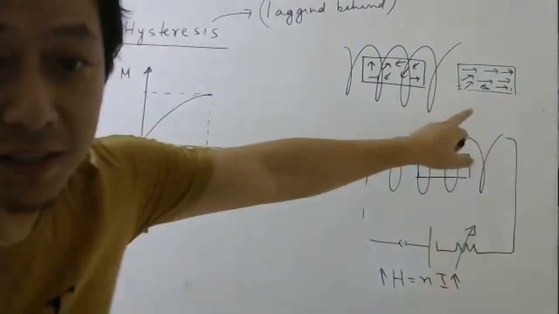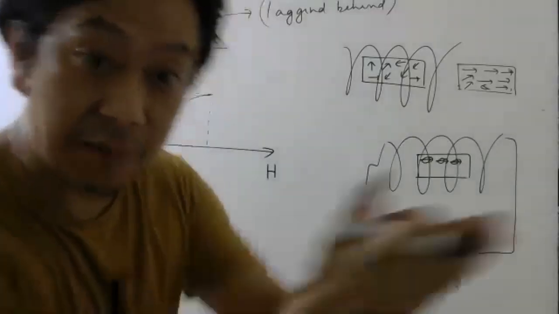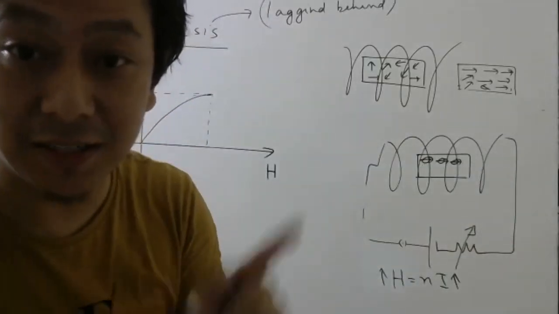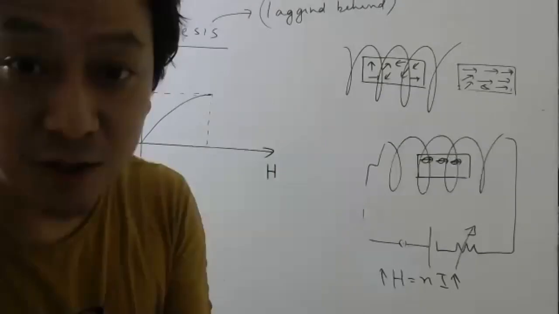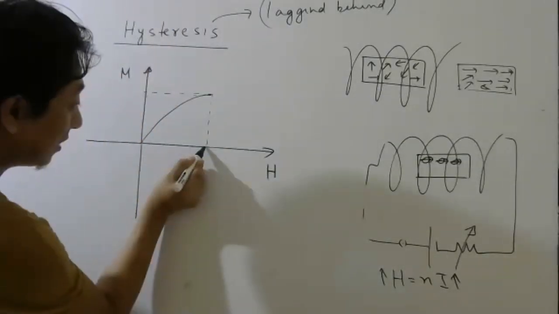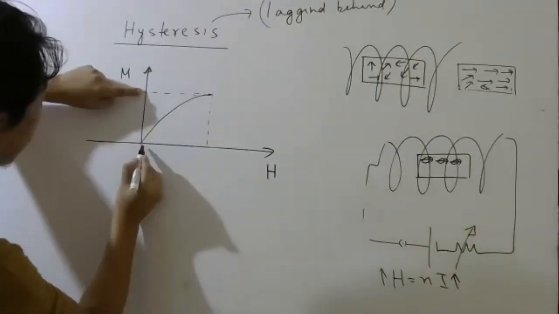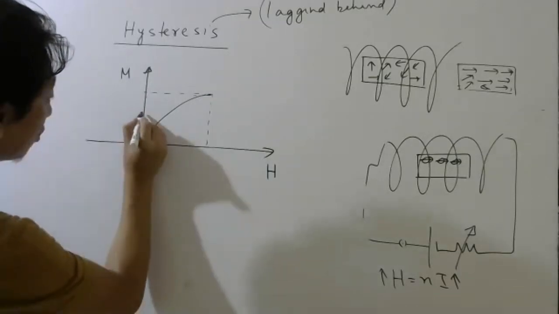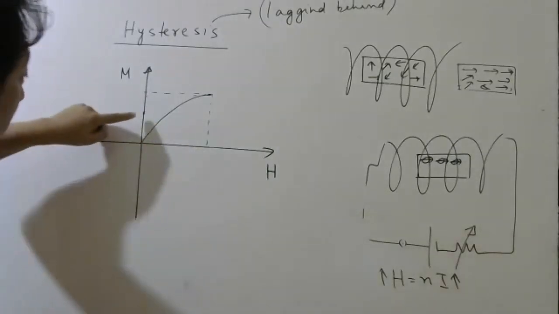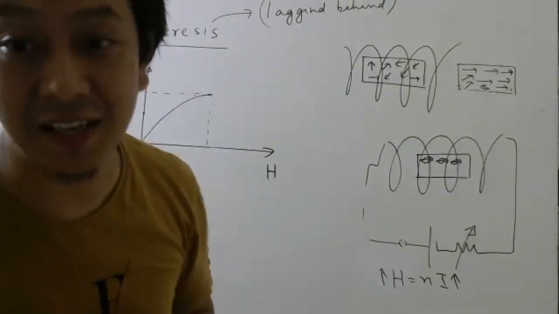Something like this. In other words, most of the atoms will still align in the same direction. In which kind of materials? Ferromagnetic materials, also hard ferromagnetic materials. So when you bring this coordinate to 0, this coordinate doesn't come to 0. It stops somewhere here. So there is some amount of magnetization left in the material.